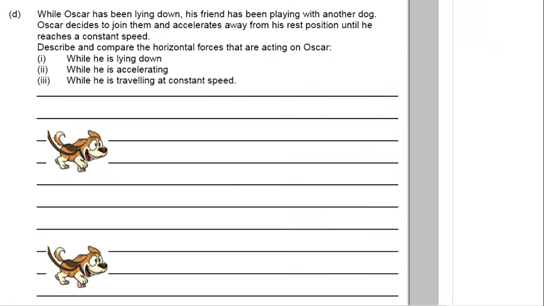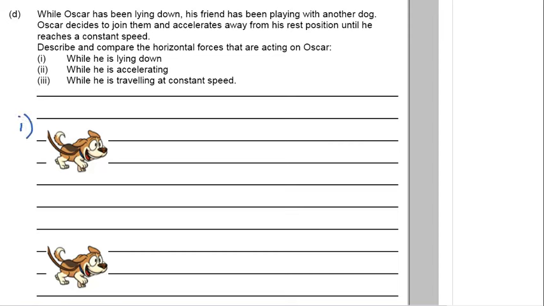D. While Oscar has been lying down, his friend has been playing with another dog. Oscar decides to join them and accelerates away from his rest position until he reaches a constant speed. Describe and compare the horizontal forces that are acting on Oscar when he's lying down, when he is accelerating, and while he is traveling at a constant speed.